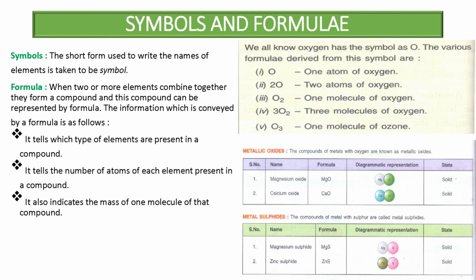Then metallic sulfides, the compounds of metal with sulfur. Here you can see a metal and sulfur, like magnesium sulfide. Magnesium is the metal, plus sulfur. Zinc sulfide, zinc is a metal, plus sulfur. So the compounds of metal and sulfur are metallic sulfides, and the compounds of metal and oxygen are metallic oxides. You can see the formula and the state, solid state.